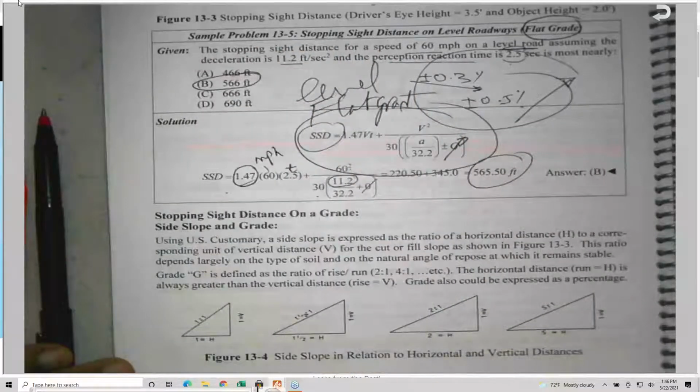In this case, we round it, and there are some tables given in the AASHTO book. Don't worry about it. Normally we round this to 560 or 570. We round it to 570 for the design, but this is the calculated one. So that is the SSD, the stopping sight distance.